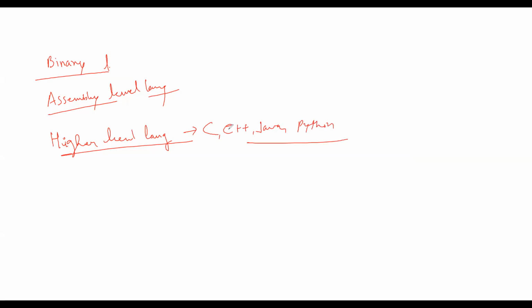It is a language which is built on simple English words. Say, if I have to print my name, I'll just write System.out.println Rakesh. Done.